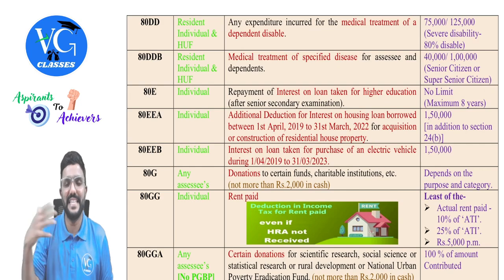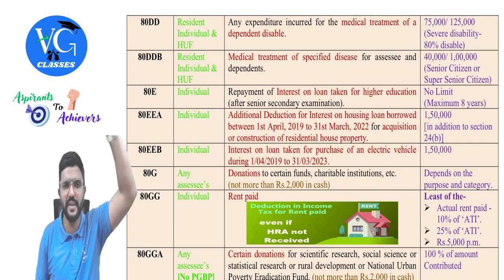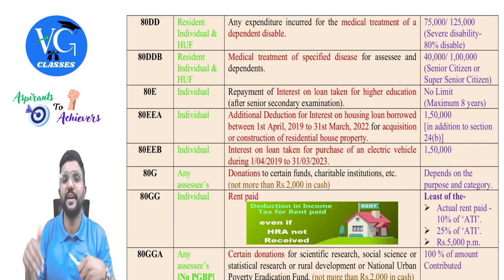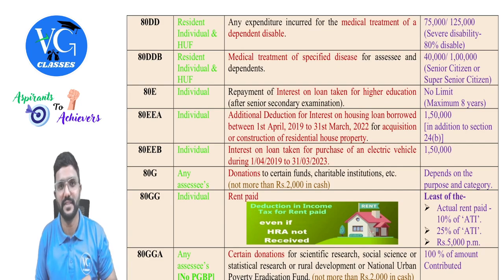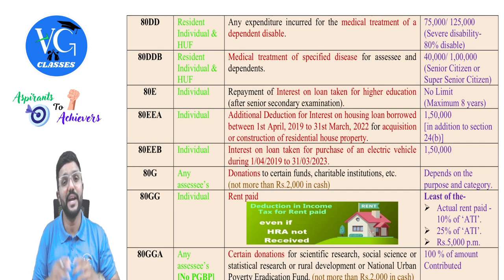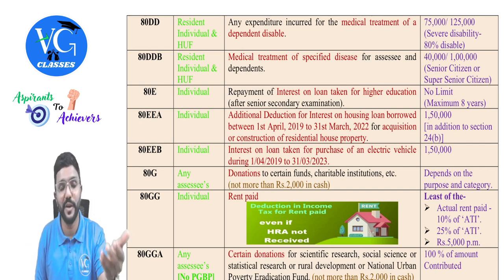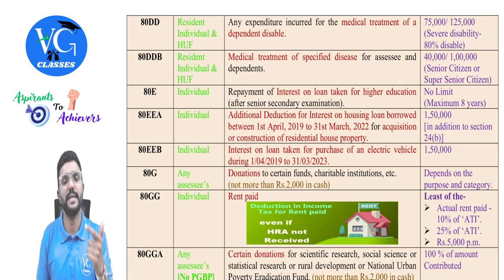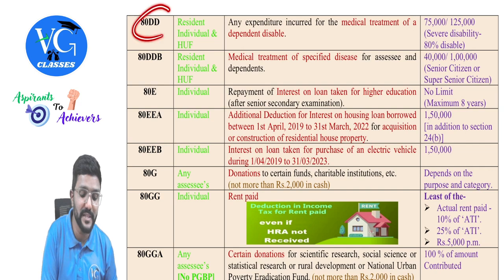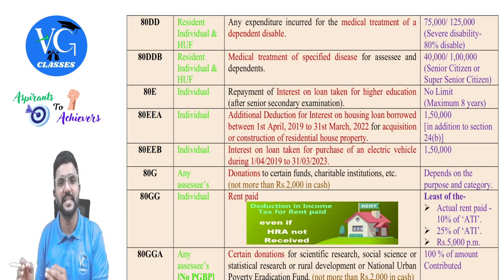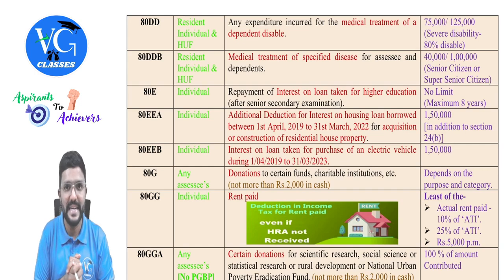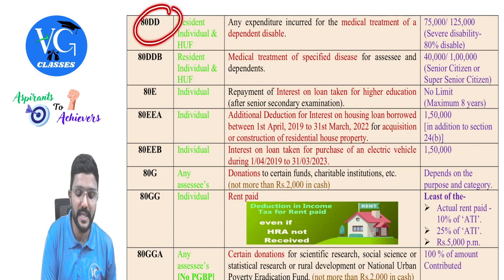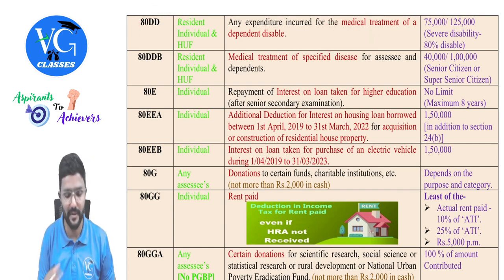So whatever we covered under the section 80D series is with respect to medical or health, guys. When we are scared of disease or death, death obviously will come under insurance. But now, sir, I am scared of a disease, so I would have taken a health insurance policy, or I have already got a disease. Now I am going to a doctor, and the doctor is giving me a treatment for which he is charging money. So can we claim medical expenditure incurred as a deduction? Yes, under section 80D or DD and DDB. And DD especially is very easy to remember. Dependent is suffering from disability. And there is a section connected to this, that is 80U. Let us cover it, guys.